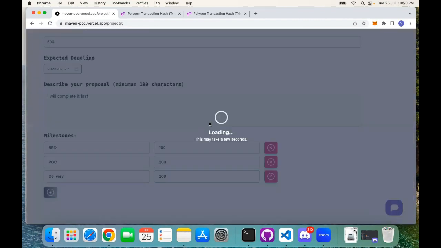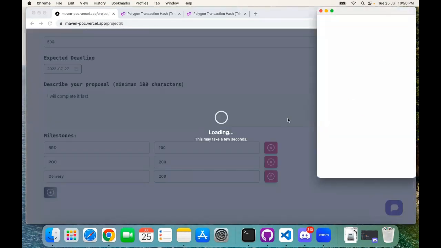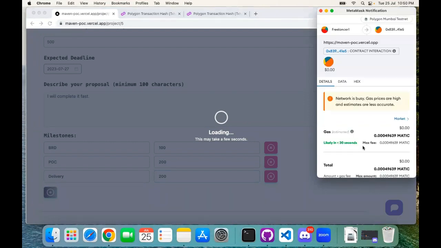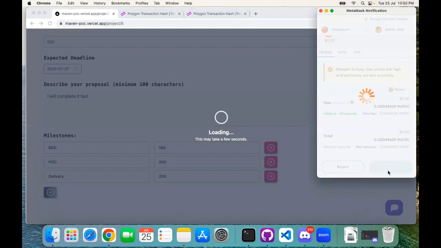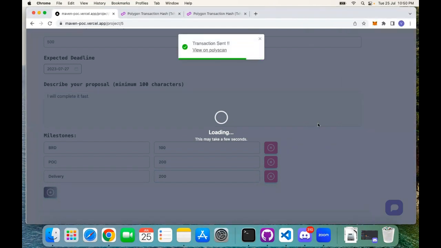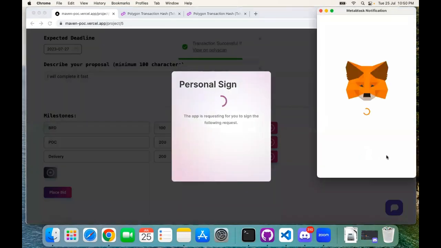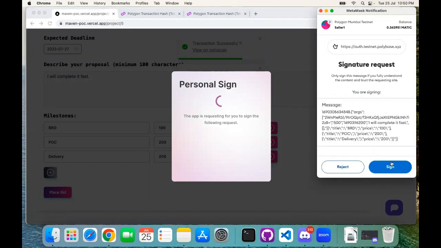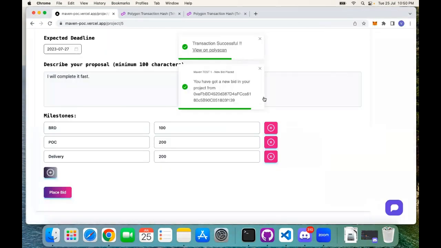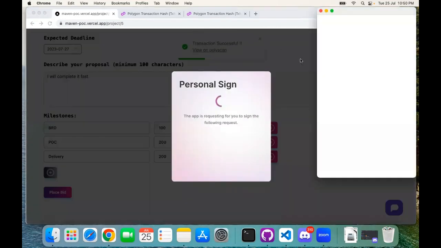He submits and places the bid. So we have successfully placed a new bid.